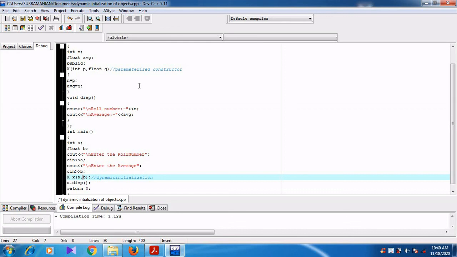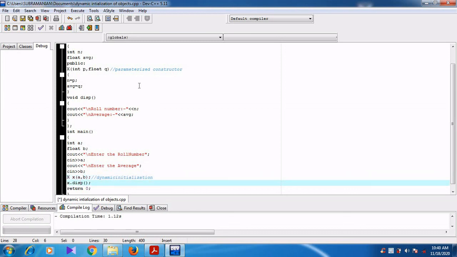There is no value assigned for a, b in the program, but the values are received from the user. Whenever the values are received from the user, that is at runtime, that is called dynamic initialization. Then we are calling the disp function.